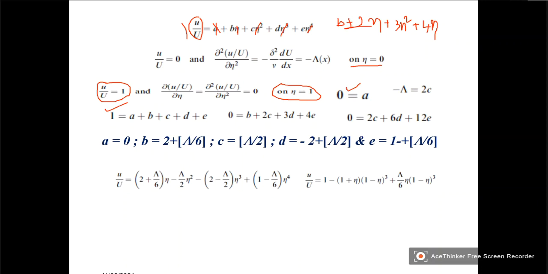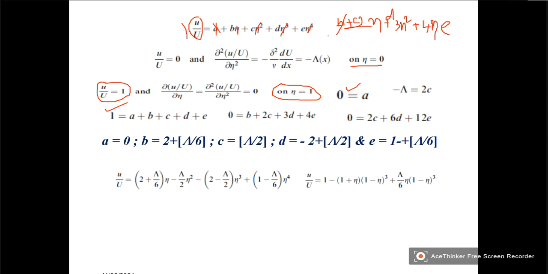Then you differentiate this again with respect to eta. The first term will become 0. You will have C here, you will have D here, you will have E here.